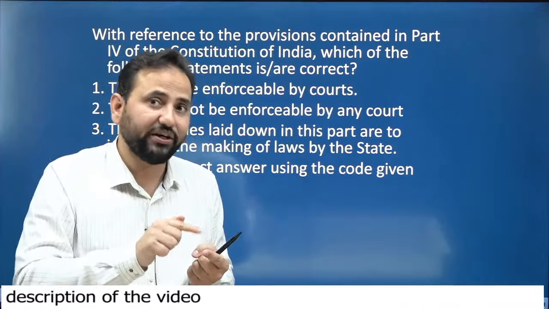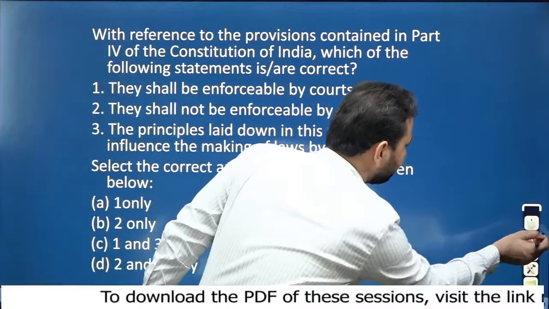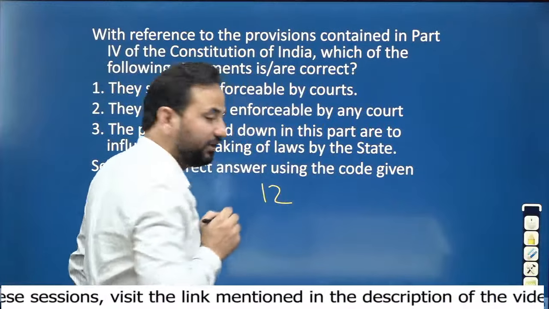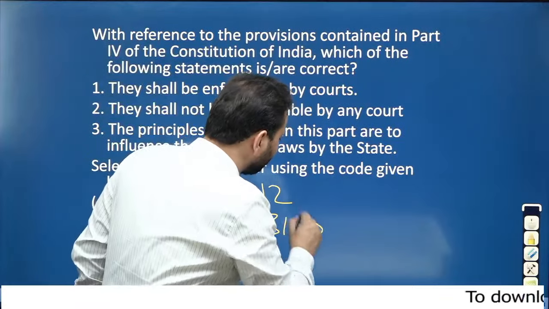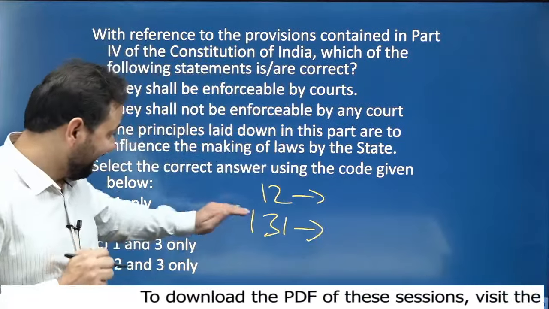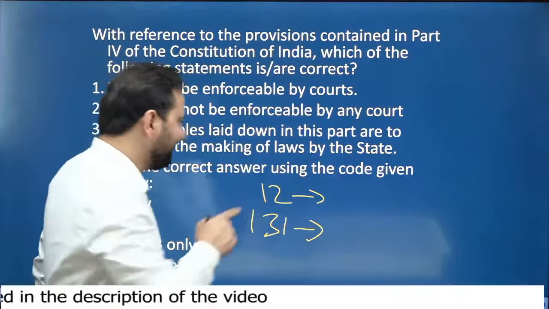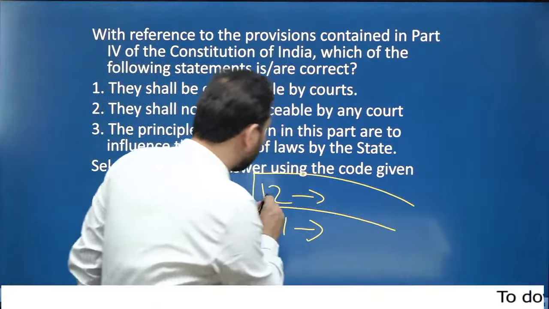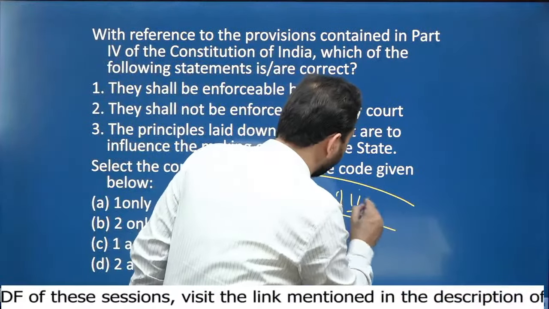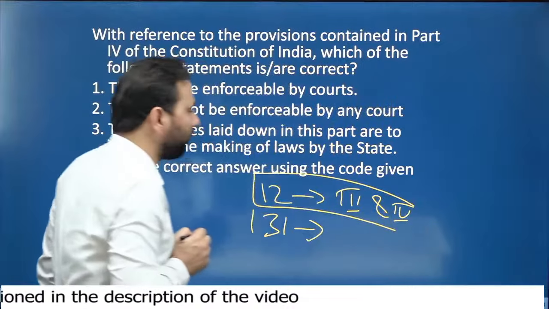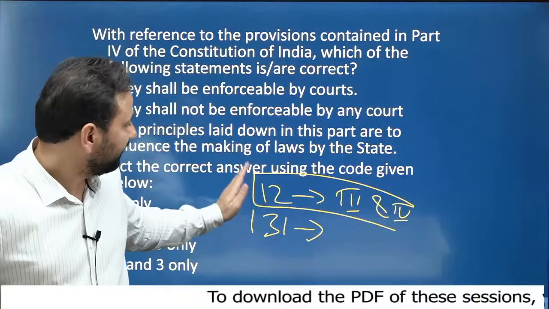However, the definition of a state with reference to judiciary is something else. If you talk about definition of a state, we have Article 12. It provides for definition of states. We also have Article 131, which also provides for the definition of states. But here in Article 131, state means something else. The concept of state which we need to see is under Article 12 of Indian Constitution, and under Part 3 as well as Part 4, this same definition is used.